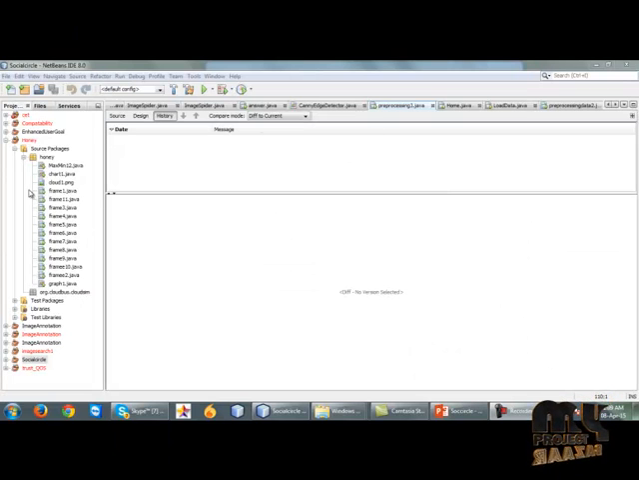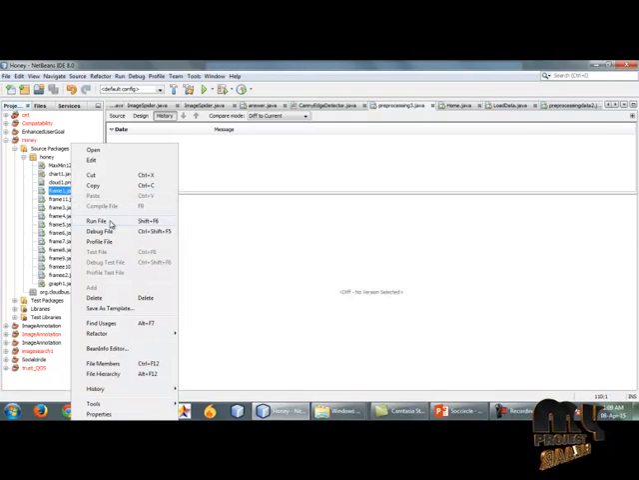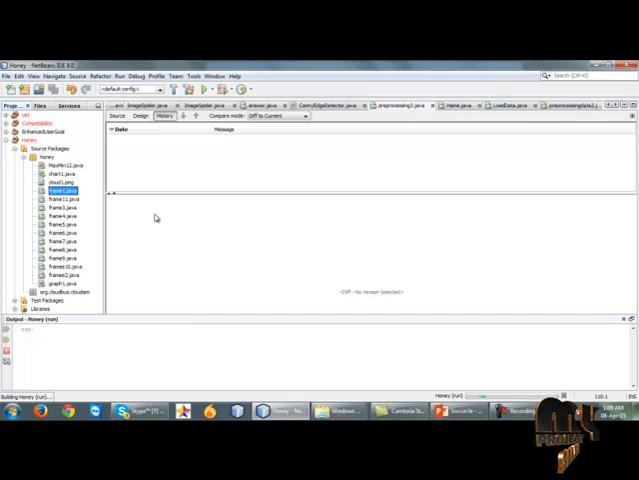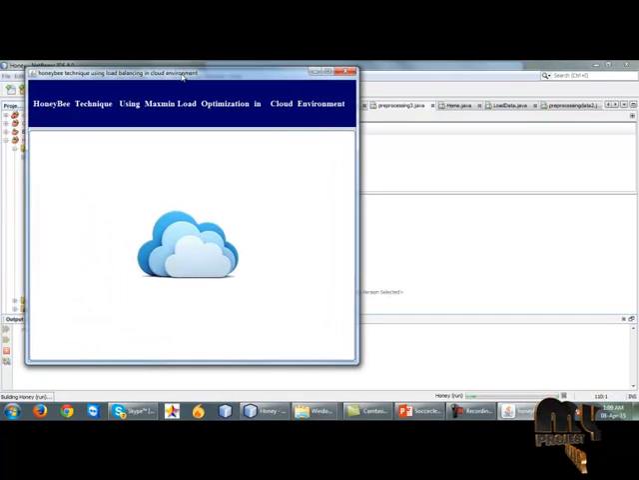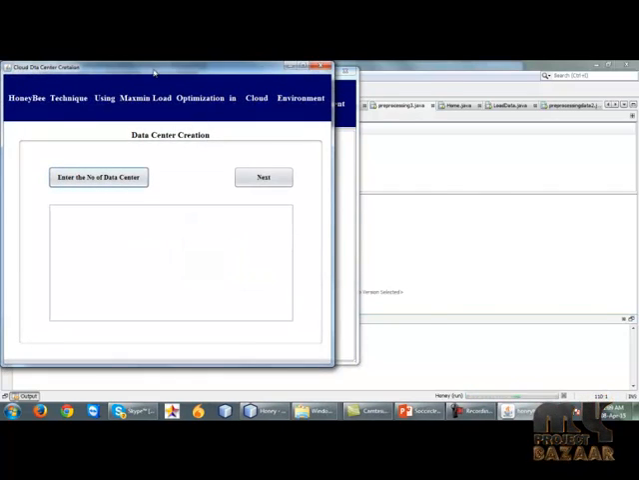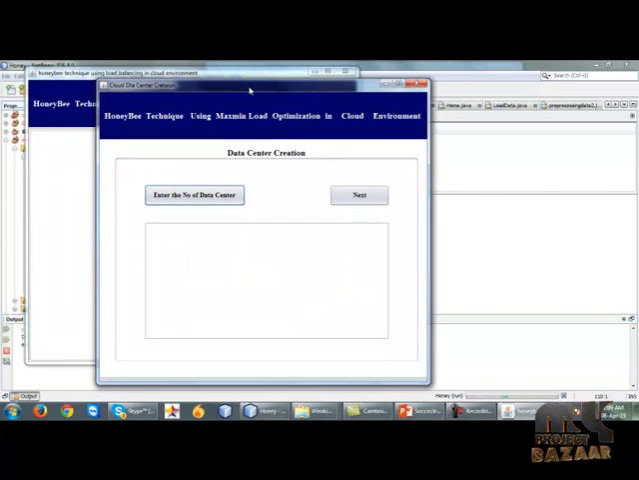Let us run our project. First we have to run the framework.java, the Honeybee technique using maximum load optimization in a cloud environment, and after that we click the job. In this project we use the CloudSim tool. The CloudSim tool creates the data center, broker, virtual machine and cloudlet easily. In real time it is difficult to create the data center, virtual machines, broker and cloudlet. Using the CloudSim tool it is easy to create jobs, broker, virtual machine and data center.